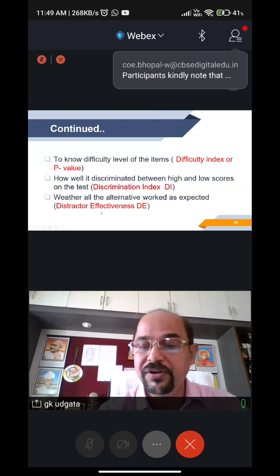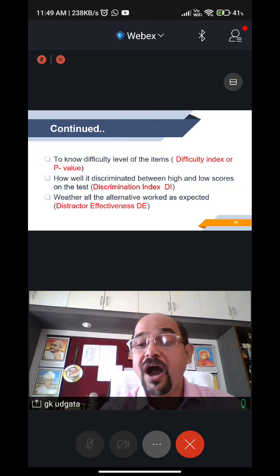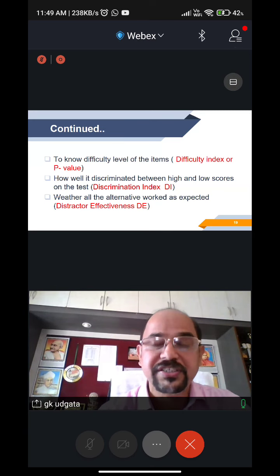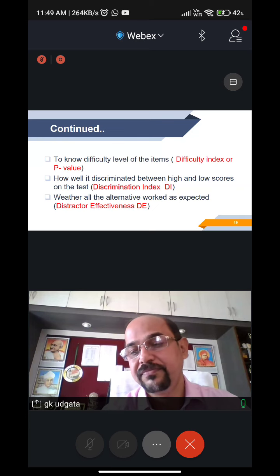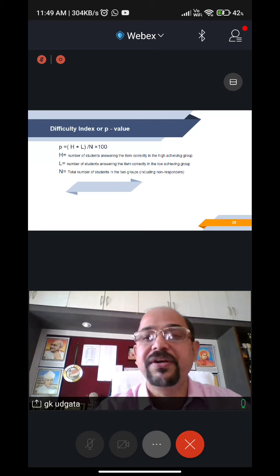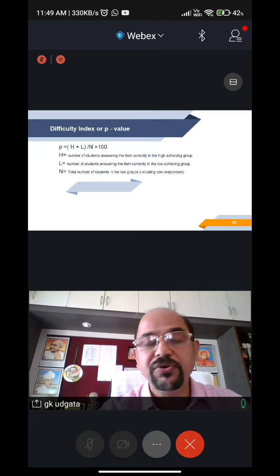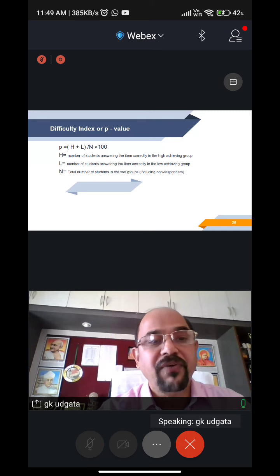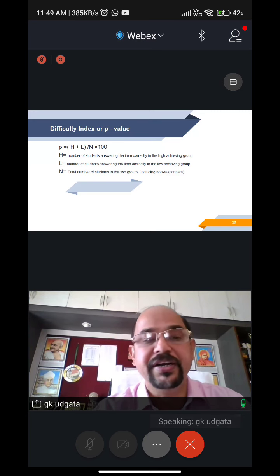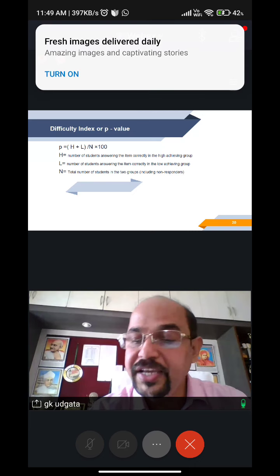And the last one that I will discuss is distractor index, distractor effectiveness. That means how good are your distractors, the options that you are giving. That we will discuss in a nutshell. Now there is a simple mathematical formula which can be used to find out the p-value. P is equal to H plus L divided by N multiplied by 100. What is H? The number of students answering a question correctly in the highly achieving group.